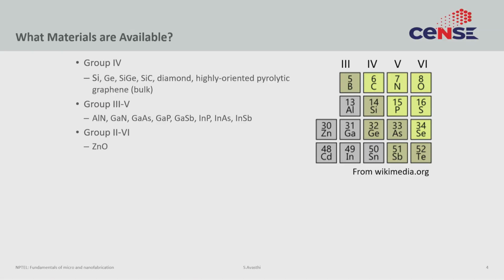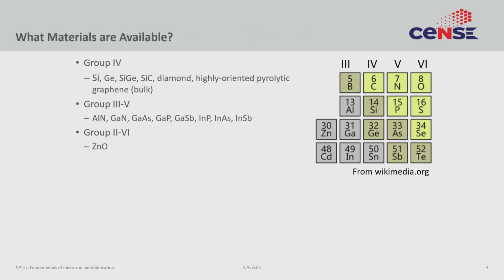So, here are the various materials that are available. The workhorse for most micro and nano fabrication is silicon. If you notice on the right, you see a small part of the periodic table. So, you are looking at group 4, which is carbon, then below that silicon, germanium and tin. Below carbon, silicon is the workhorse, as I mentioned.